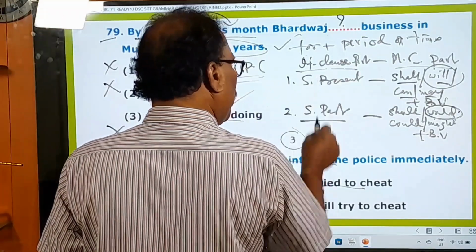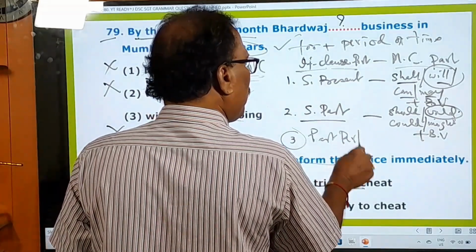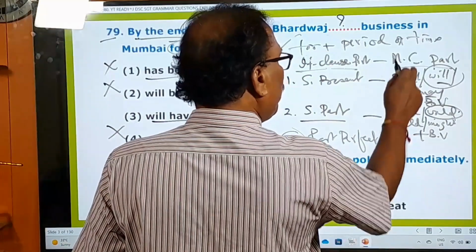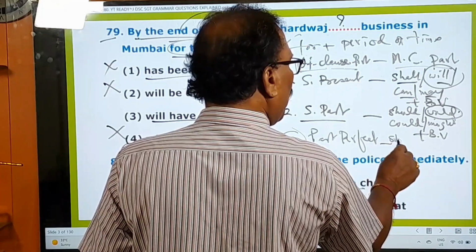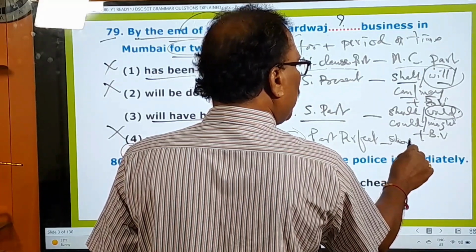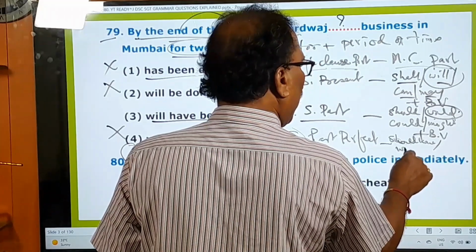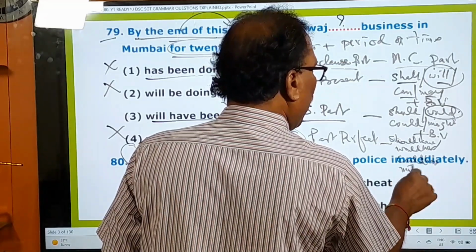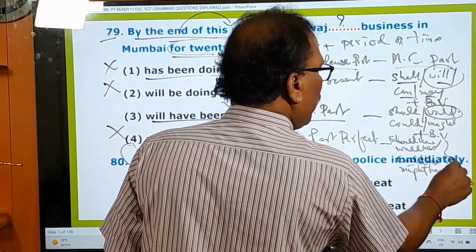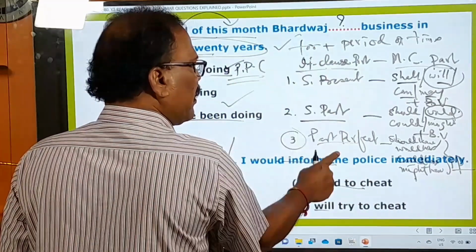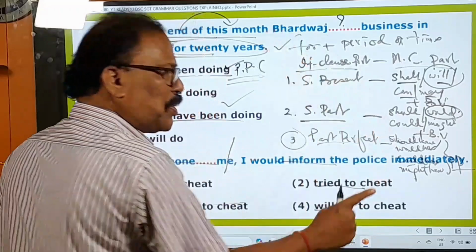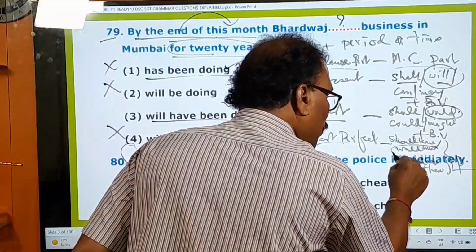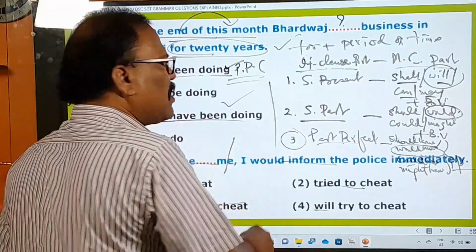What is that? If in the if clause part there is past perfect. Past perfect means had plus PP, past perfect tense. Then what happens in the main clause part is should have, would have, could have, might have plus PP, past participle form. If there is past perfect in the if clause part, in the main clause part there must be a sentence with should have, would have, could have, might have, and preferably with would have. Please keep these three things in your mind.